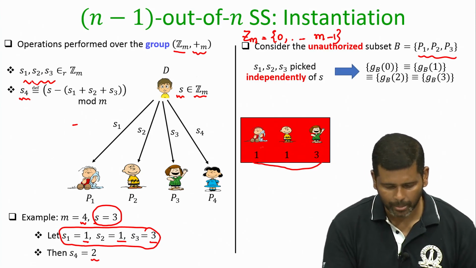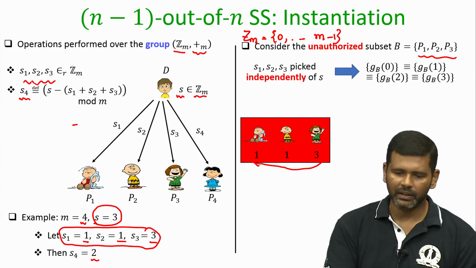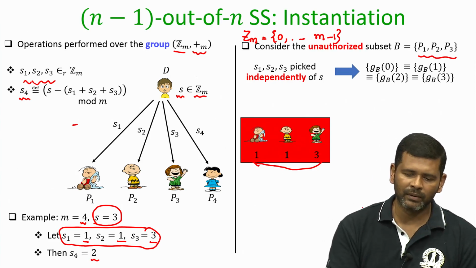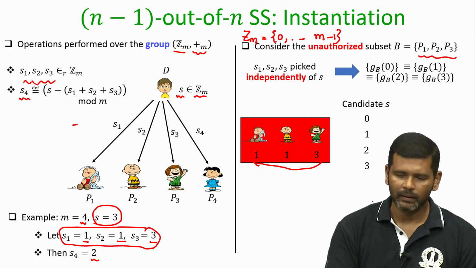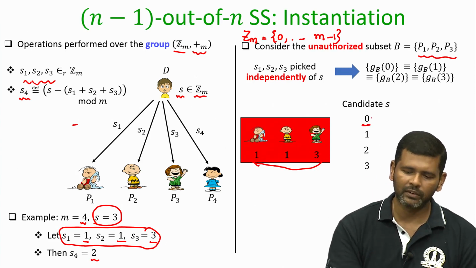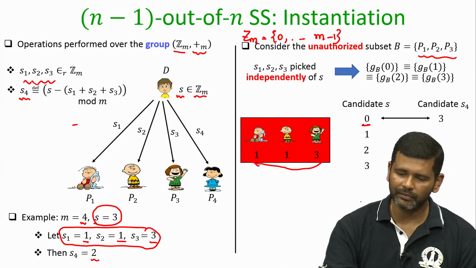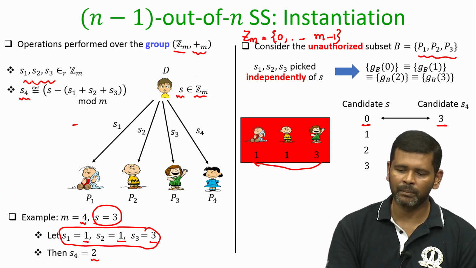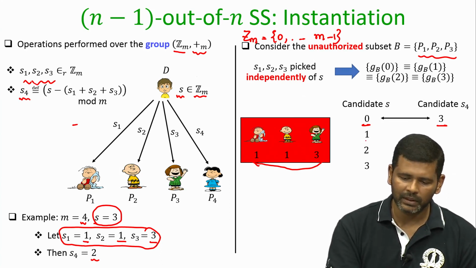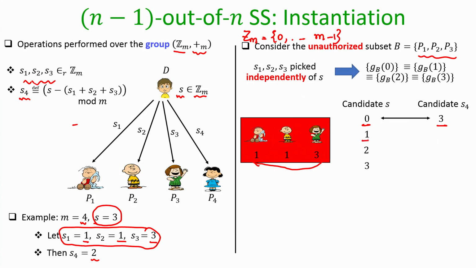value of GB, right. The shares S1, S2, S3 could take the values 1, 1 and 3, and these shares could be the shares for the secret 0 if the fourth share would have been 3. The same 3 shares could be the shares for the secret 1 if the fourth share would have been 0.